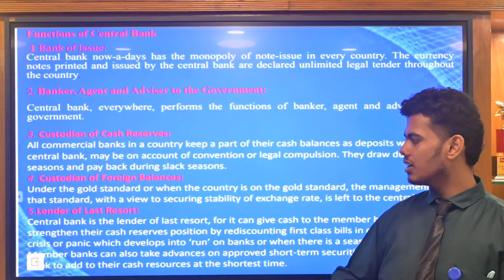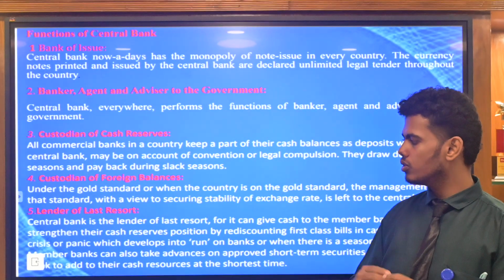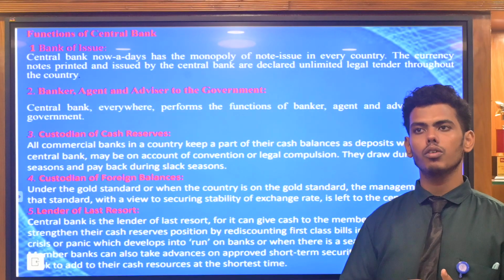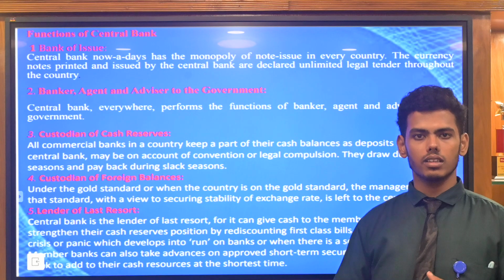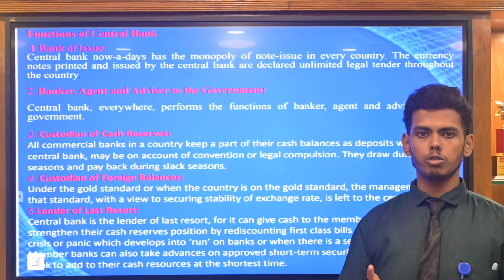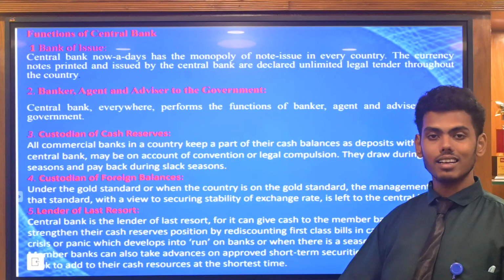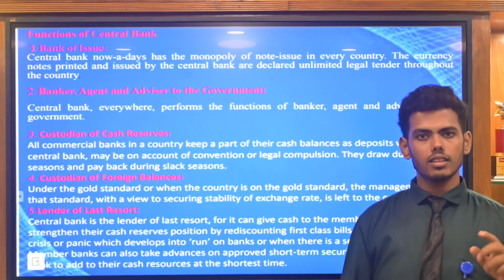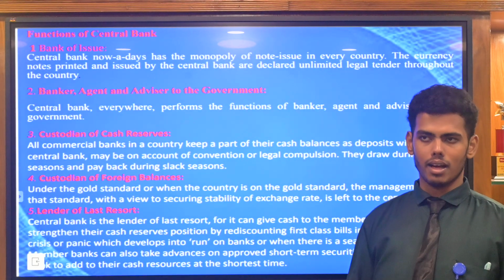And then lender of last resort. The lender of last resort means they have to have a cash reserve. Cash reserve means the bank keeps a reserve for expecting unexpected losses, unexpected things, so they keep it in reserve. They are the lender of last resort, as well as the banks having financial inclusion. The banks have the central bank as their lender of last resort.